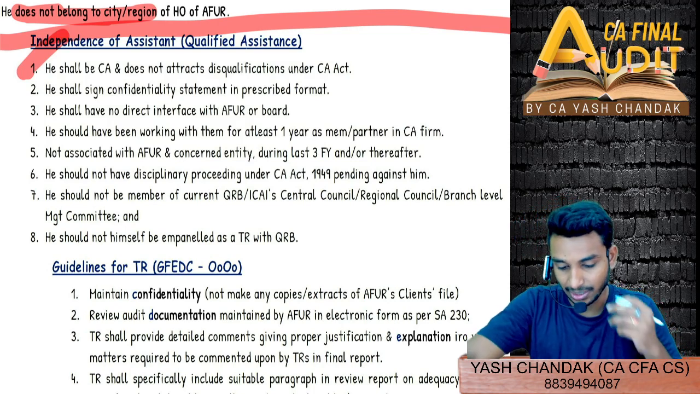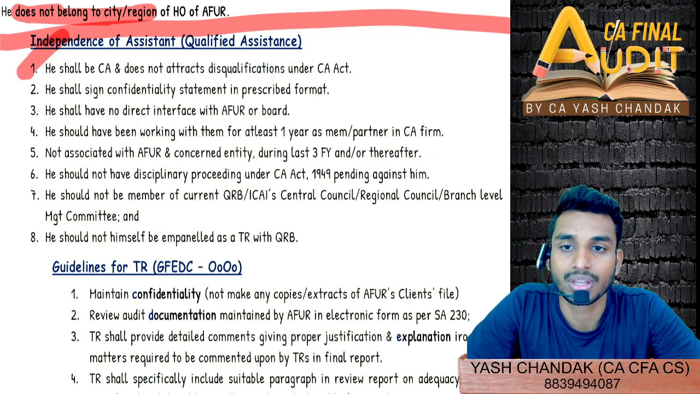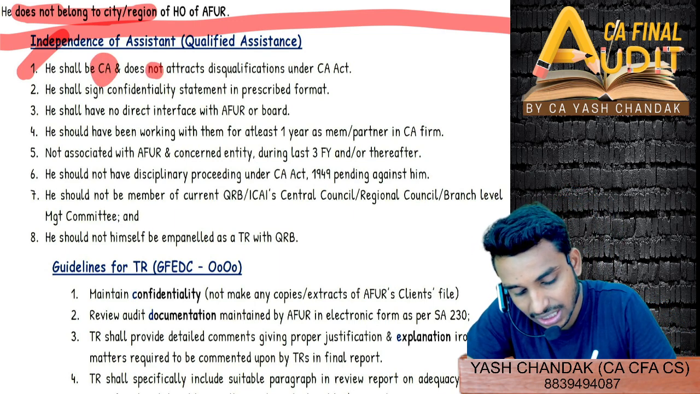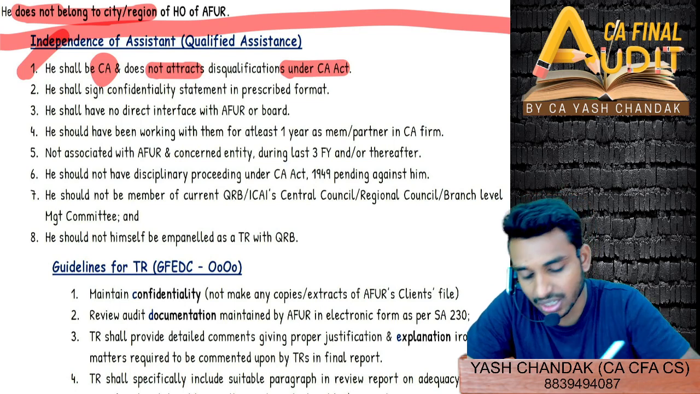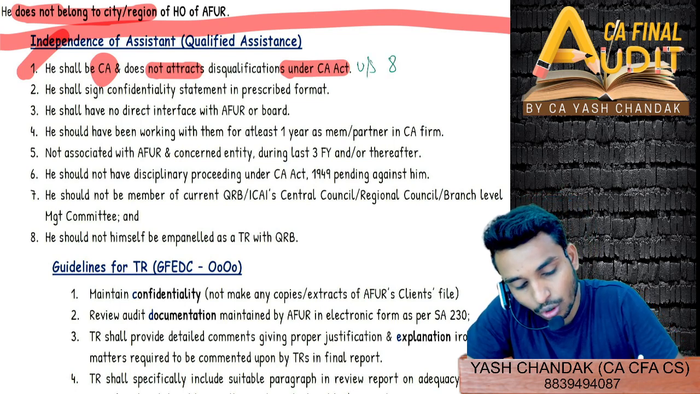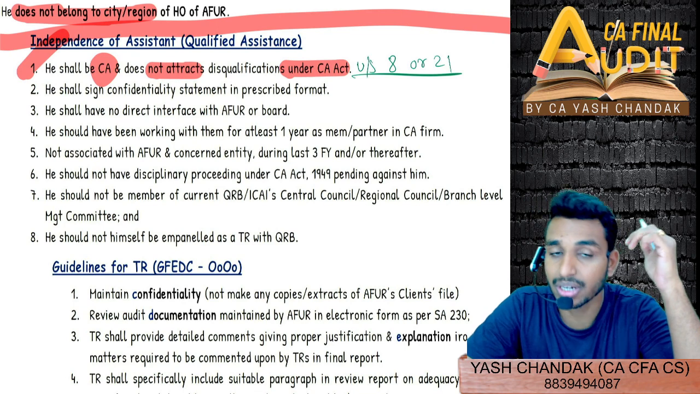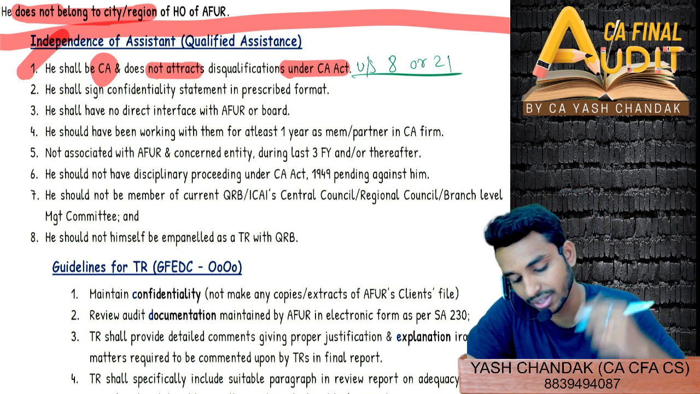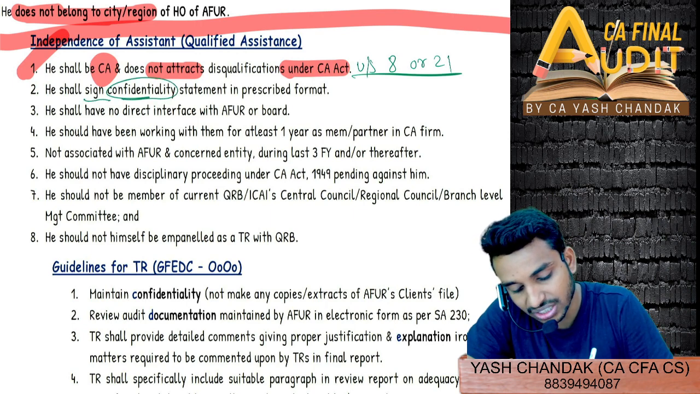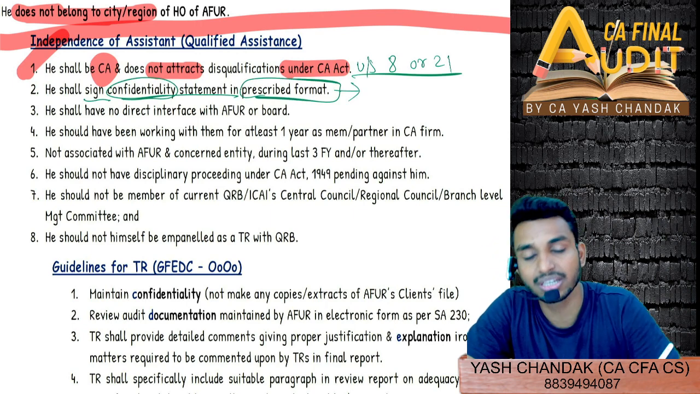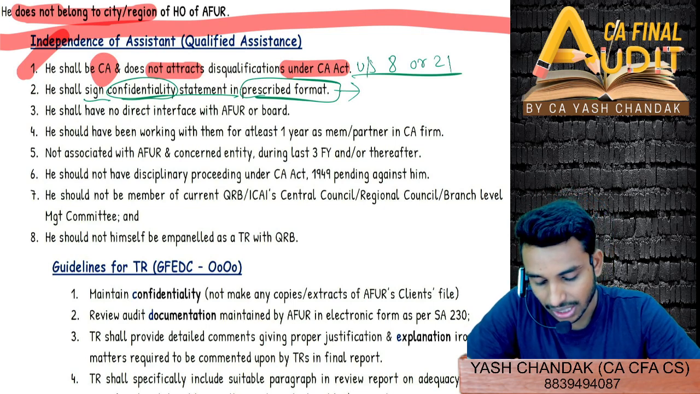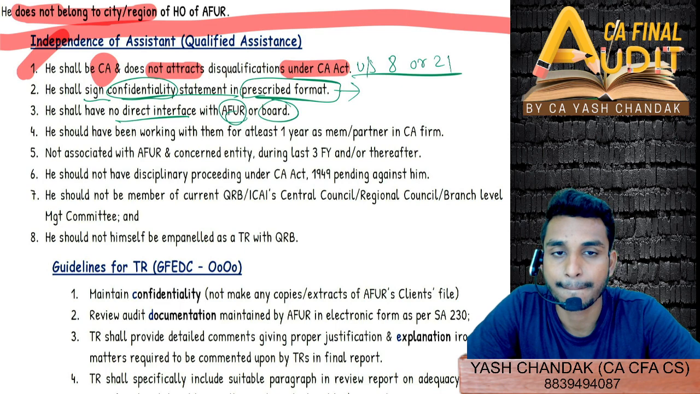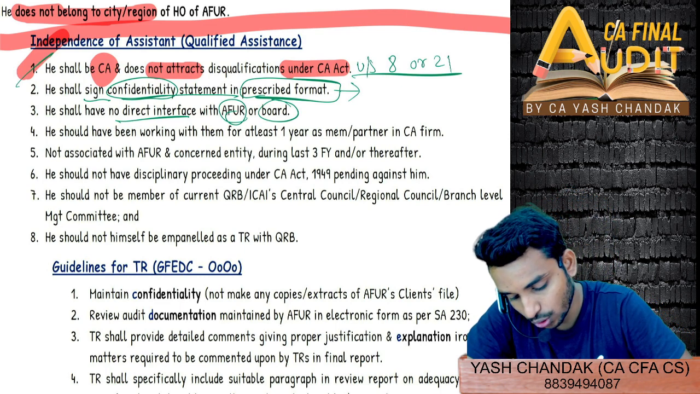So again, qualified assistant should be a chartered accountant, and shall not attract any of the disqualification under the Chartered Accountants Act section 8 or 21. Do you remember yesterday? He shall also sign confidentiality statement in the prescribed format, same like yesterday. Then shall have no direct interface with the AFUR or with the quality review board. All same points, 1, 2, 3.